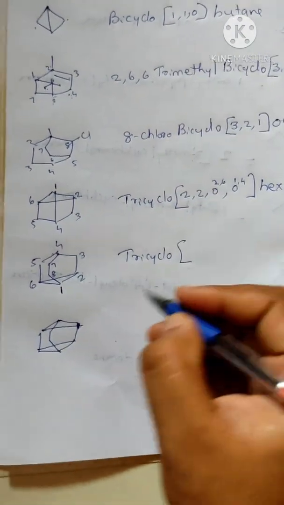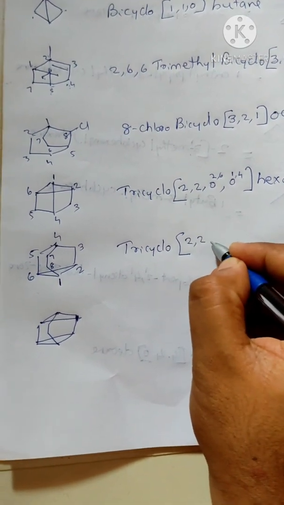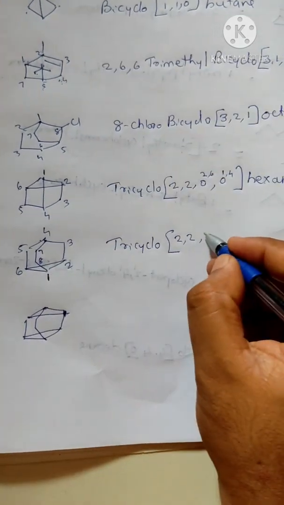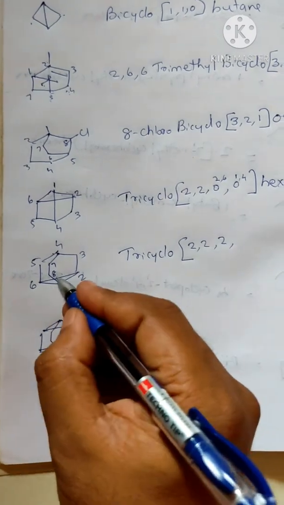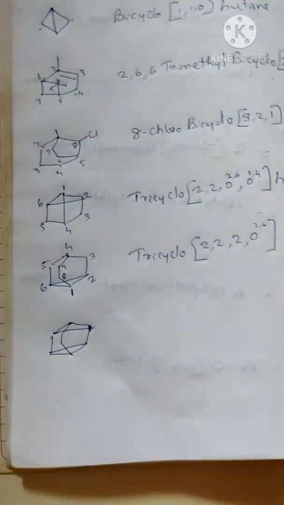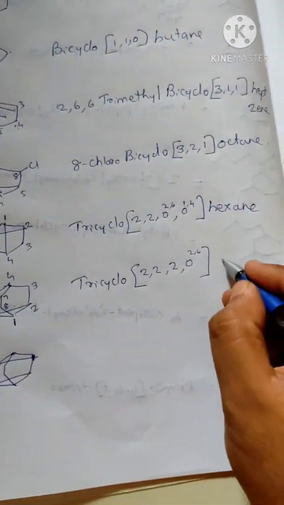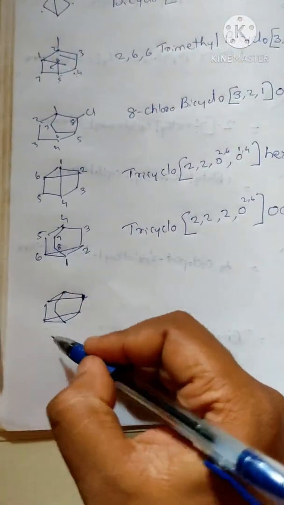Okay, now what is the property? 2, 2, okay, 2 comma 2, then one more 2 is there, right? 2 comma 2 comma 2, then we have 1 0. 0 is between 2 and 6, so 0 apostrophe 2 comma 6, then it is over. Okay, now we have to see what is the total number of carbon atoms: 6 plus 2 is 8, octane.